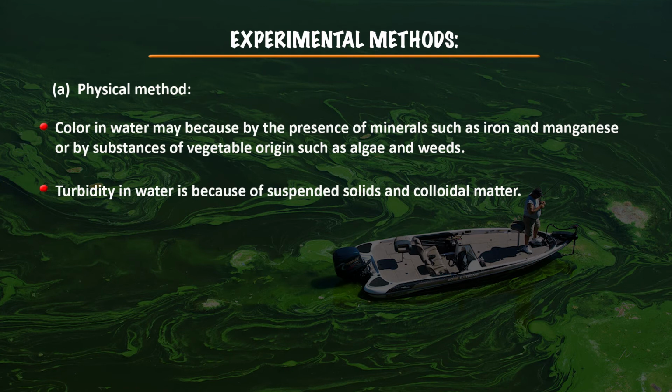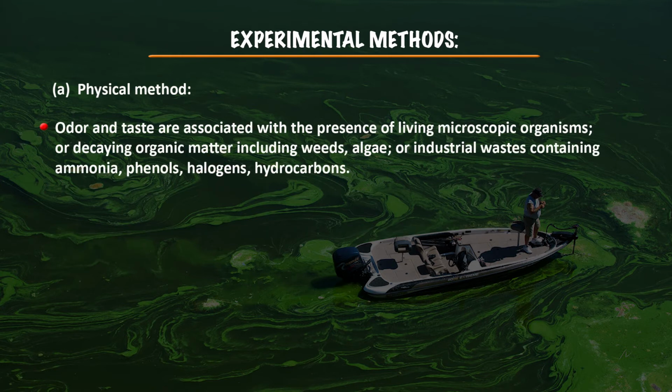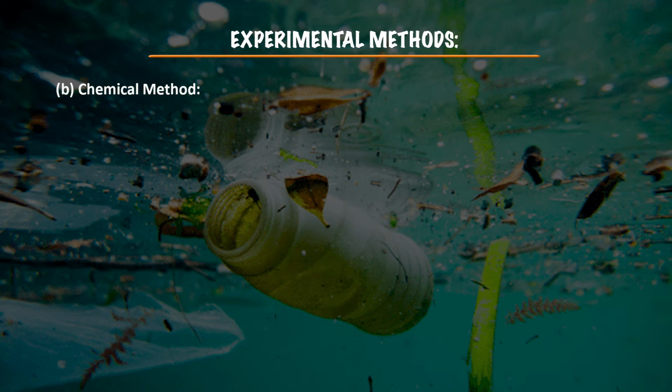Turbidity in water is because of suspended solids and colloidal matter. They may be due to eroded soil caused by dredging, or due to the growth of microorganisms. Sometimes bad smell, that is the odor and taste, is also associated with the presence of some living microscopic organisms, or with decaying organic matter like weeds, algae or industrial waste that contains ammonia, phenols, halogens and hydrocarbons. Next, we will come to the chemical methods.